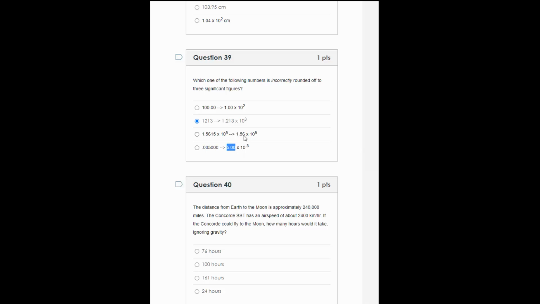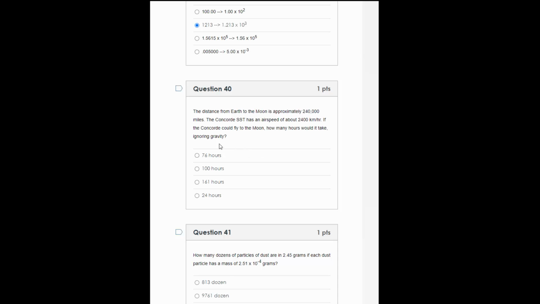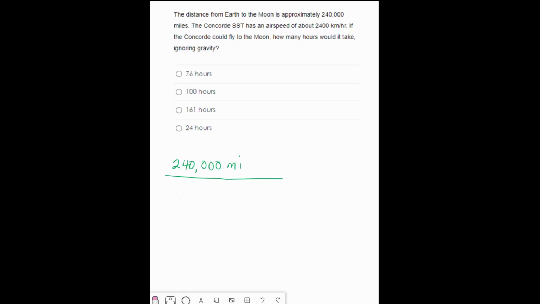Number 40, the distance from the Earth to the Moon is approximately 240,000 miles. If we have an airspeed, how many hours would it take, ignoring gravity? This is a dimensional analysis problem. I'm going to start with 240,000 miles, and I need to convert that into kilometers. 1 mile is about 1.61 kilometers.